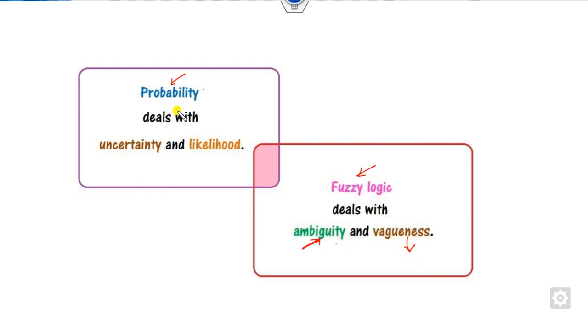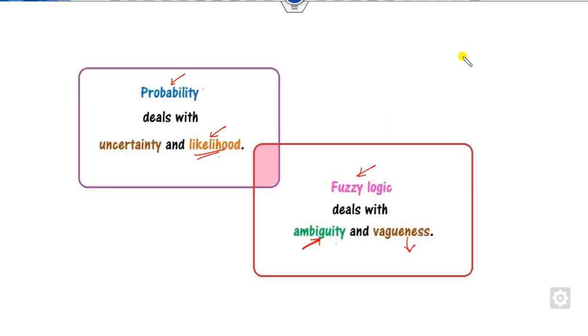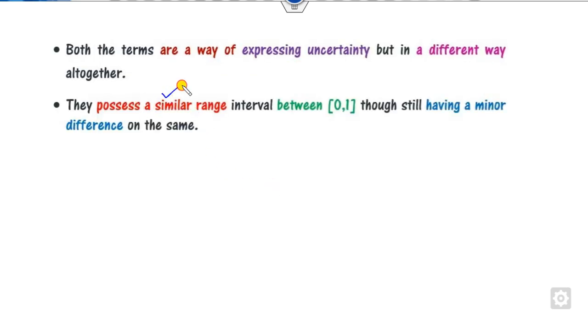On the other hand, probability deals with likelihood. So how can you compare fuzzy logic with probability? Let's take a couple of examples. Both terms are ways of expressing uncertainty, but in different manners. Probability deals with likelihood, while fuzzy logic deals with vagueness and ambiguity. Another thing is both have a similar range between 0 and 1, but still there is a minor difference between them. All of you know that probabilities lie between 0 and 1. Fuzzy logic or a fuzzy set also lies between 0 and 1.